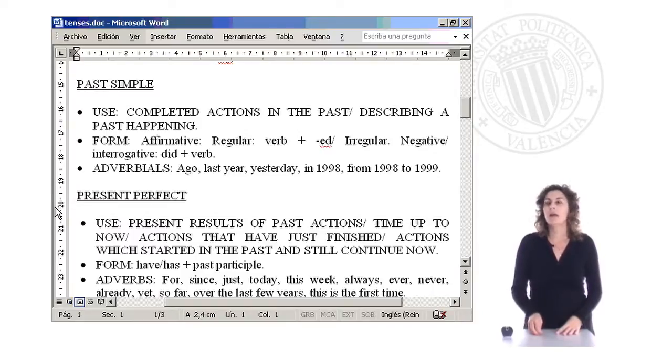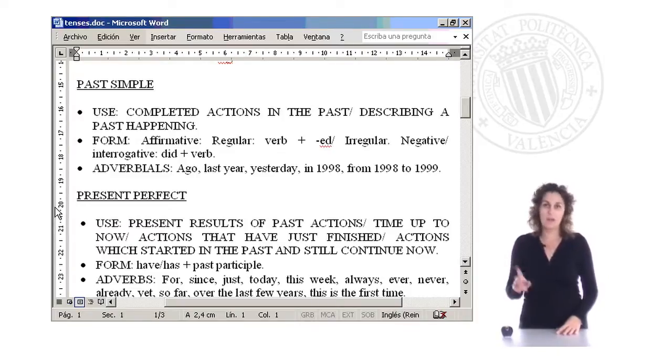For example, work, worked. Remember the pronunciation. We don't say "work-it", worked, right? We just say studied when the ending of the verb is t or d, right? And as you can see here, the adverbials associated with the past simple are those here, right?